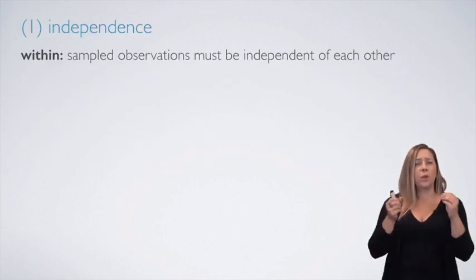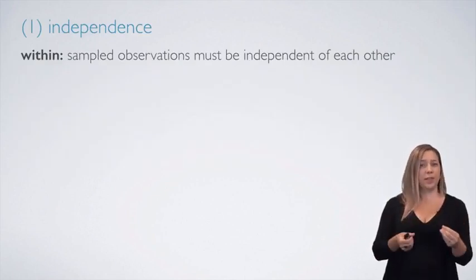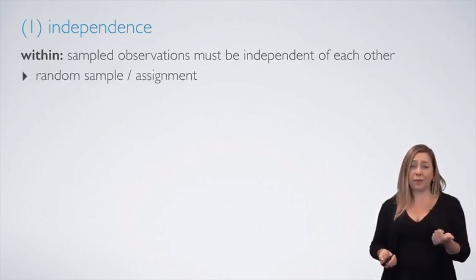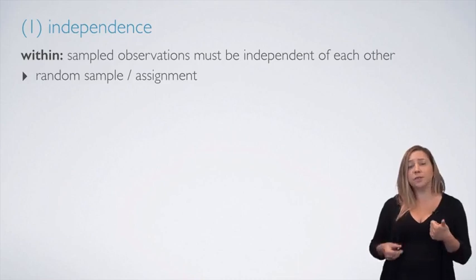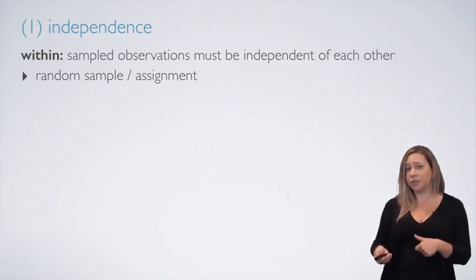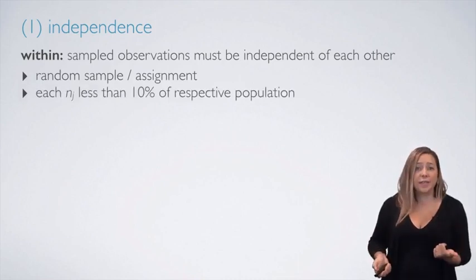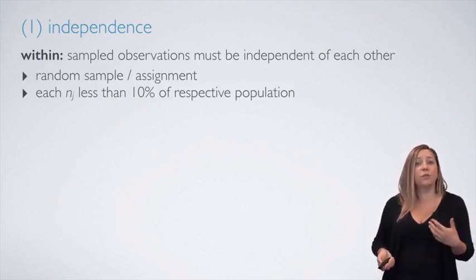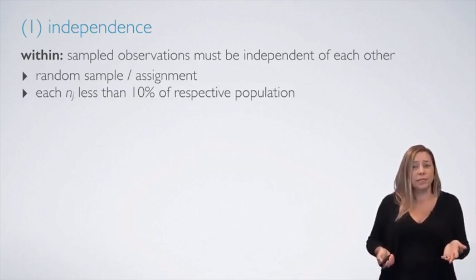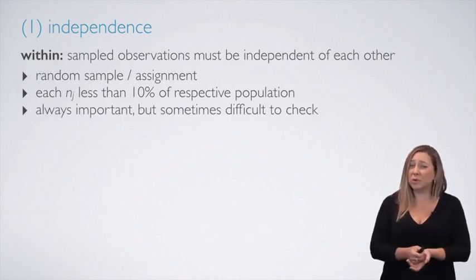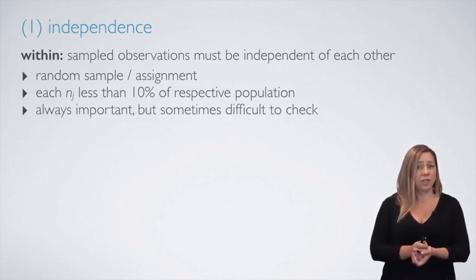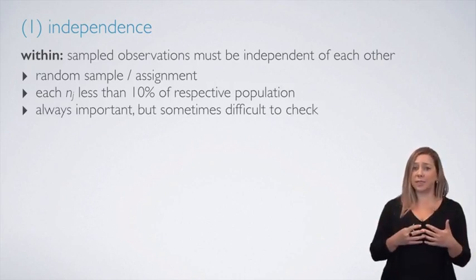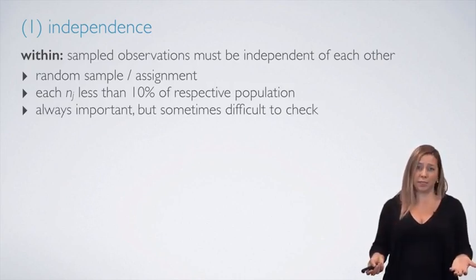Within groups, we want the sampled observations to be independent, which we can assume to be the case if we have random sample or assignment, depending on whether we have an observational study or an experiment, if each sample size is less than 10% of its respective population, if we have sampled without replacement. And this condition is always important, but sometimes it can be difficult to check if we don't have sufficient information on how the study was designed and how the data were collected.